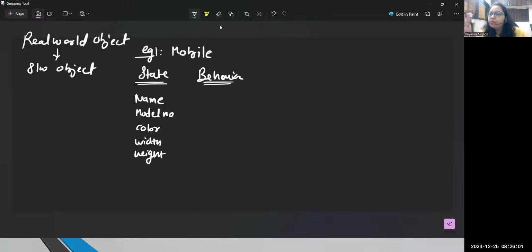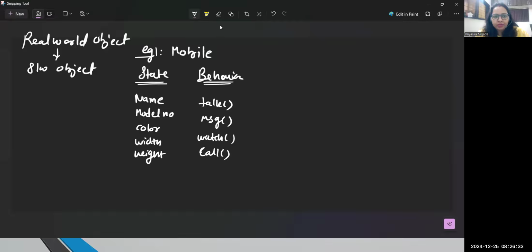But guys, every mobile is used for a common purpose. What is the behavior? Behavior defines functionality. So for what purpose do we use a mobile? Generally for communication, so I can say talk. We can send messages with the help of a mobile. We can watch videos with the help of a mobile. We can make a simple call with the help of a mobile. There are multiple things that we can do with a mobile.